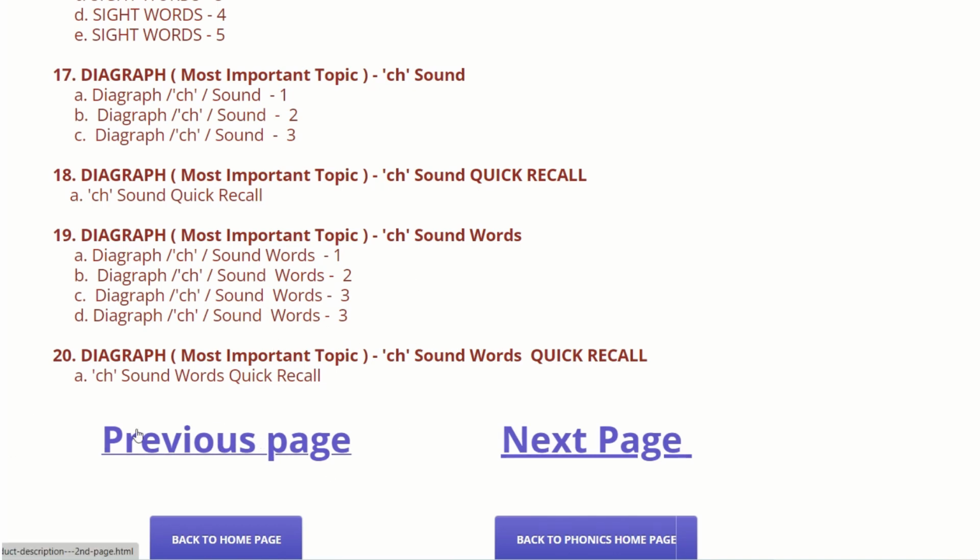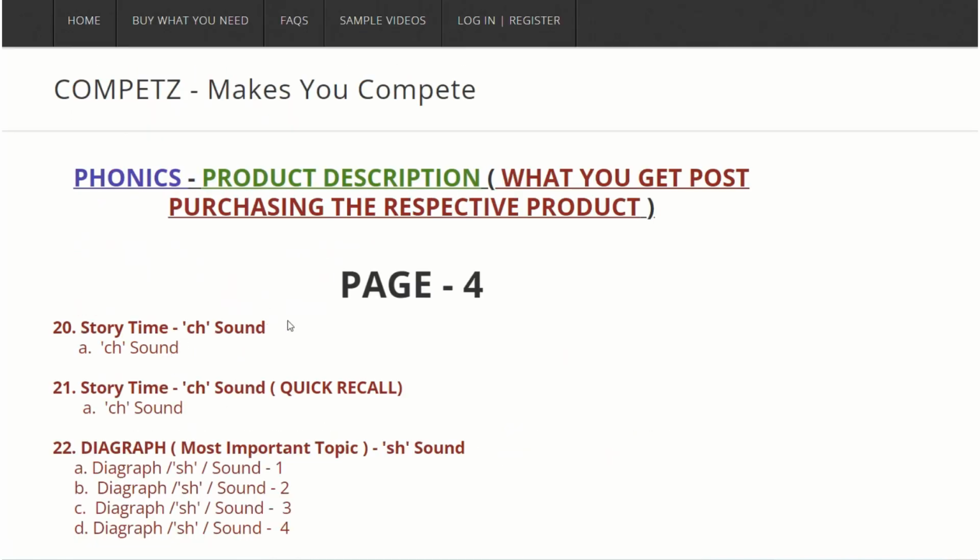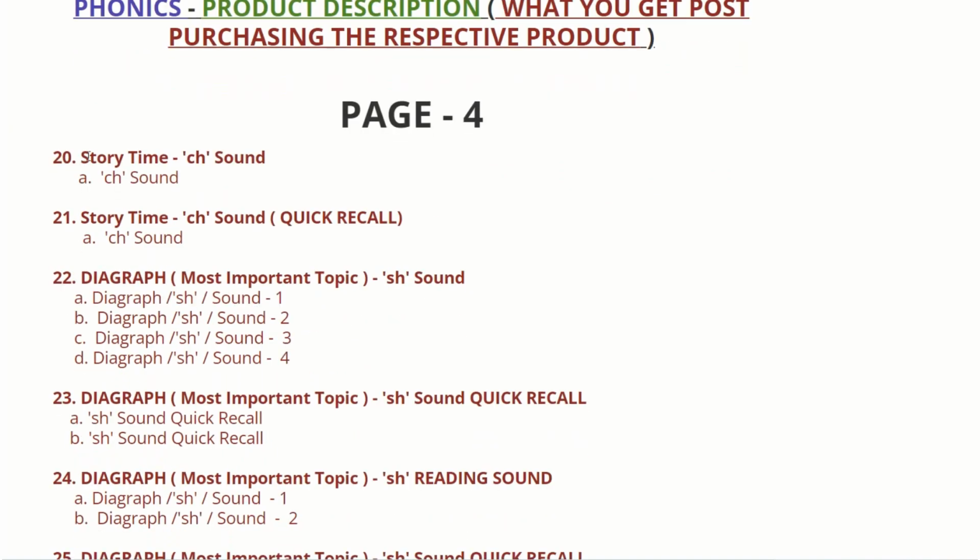If you want to go to the previous page to view what details you will be getting, what's in the box for you, you can click here. If you want to go for the next page, you can click here. Then comes page 4. On page 4, you will be seeing the story of ch sound. Then comes the quick recall of the story of ch sound.